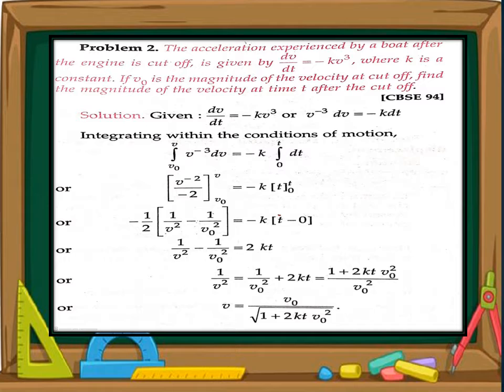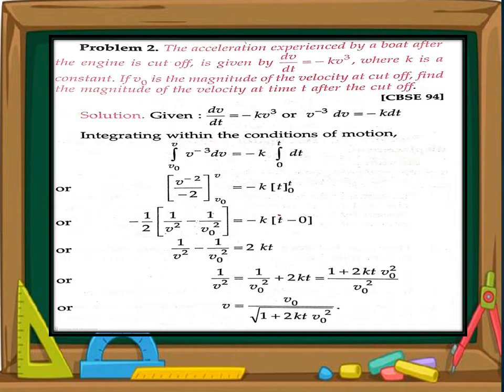Integrating both sides, we have decided the limits. Limit of velocity, the lower limit is initial value, upper limit is final value. So put the limits, that is v naught to v for velocity, and the limits 0 to t for time. You know students, what is the formula for integration? That is, when we solve the integration, first of all we add 1 to the power and we divide by the result of the power. What is the result? So first of all integrate v raised to power minus 3.